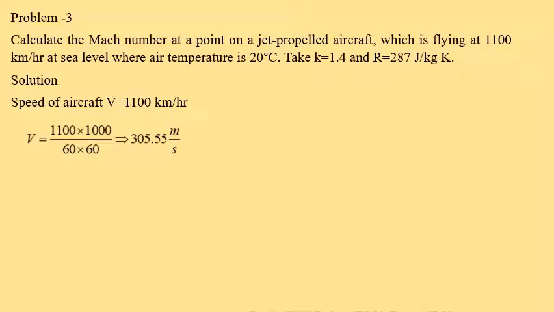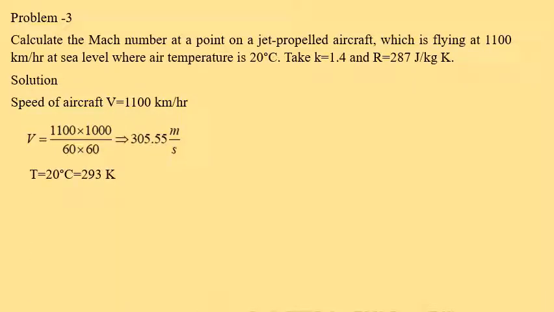I want to convert that into meter per second. To convert from kilometer to meter, multiply with 1000, and since 1 hour is equal to 3600 seconds, the velocity is divided by 60 into 60. So now we get the speed of the aircraft as 305.55 meter per second.